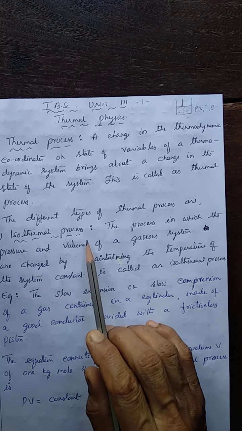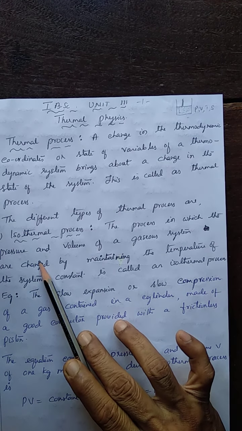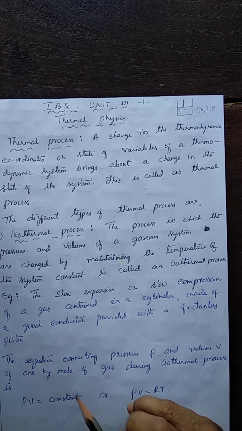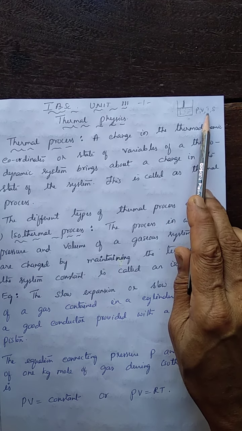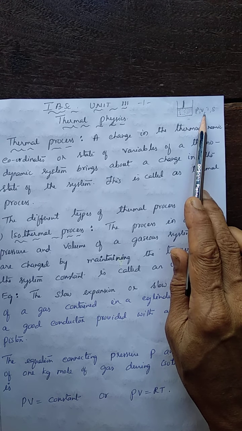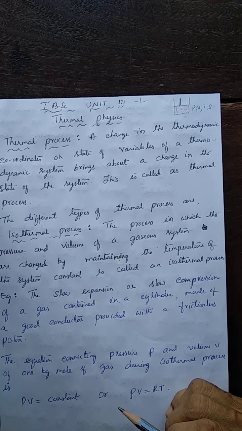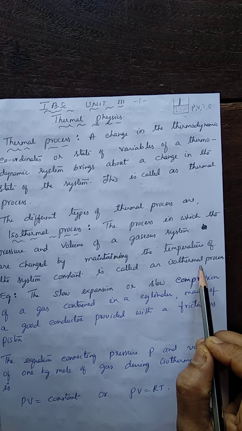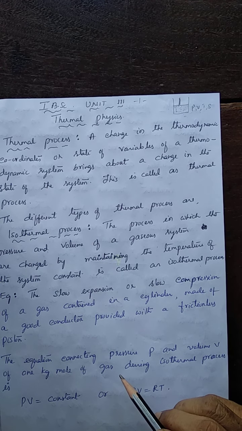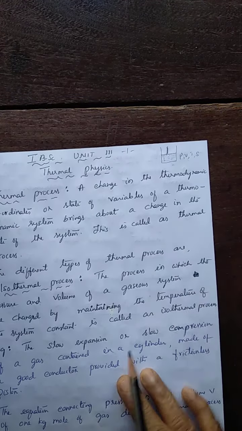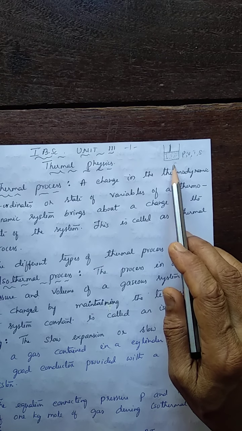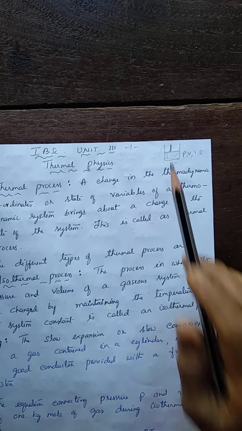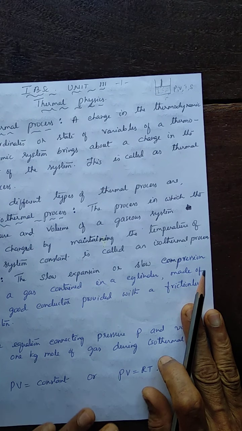So here, isothermal process means the process in which pressure and volume of that gaseous system are changed by keeping the temperature constant. When the temperature of the system is kept constant and pressure and volume are changed, the process taking place is called isothermal process. Isothermal: temperature is maintained constant. For this isothermal process, the example we can give is, see here, the same gaseous system, the slow expansion or slow compression of gas in this system.